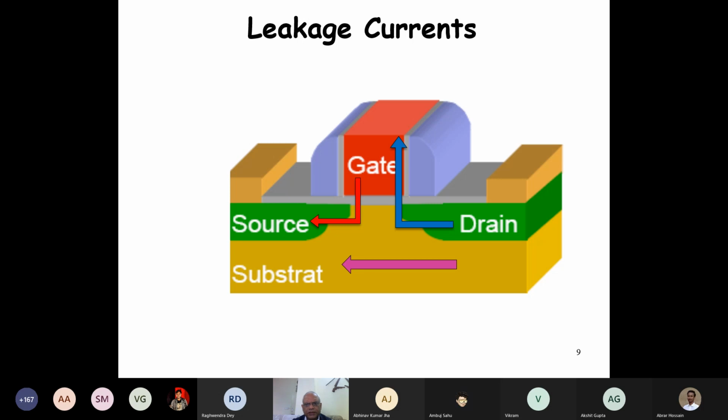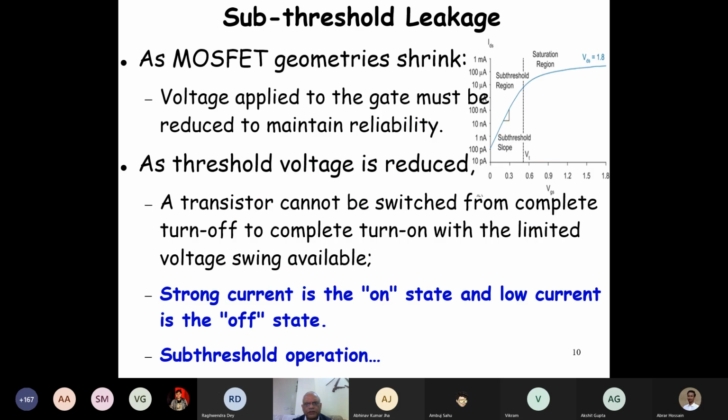One is the substrate leakage. We'll just see the reason it causes current to flow on the substrate. And the other is the source to gate and gate to drain. We'll see this component also. Now first let's look at the sub-threshold leakage.